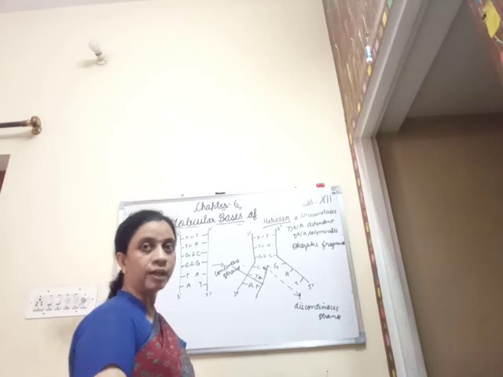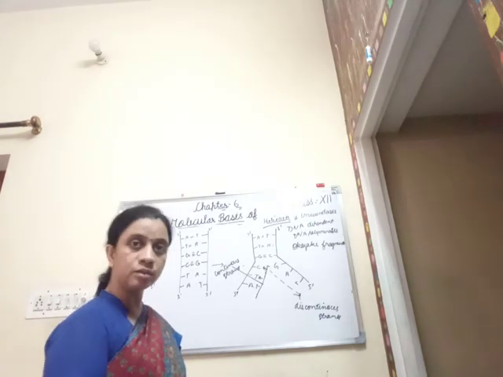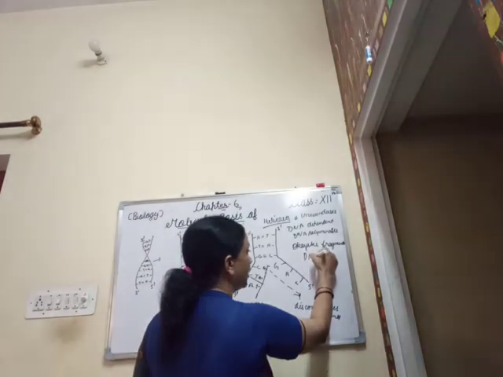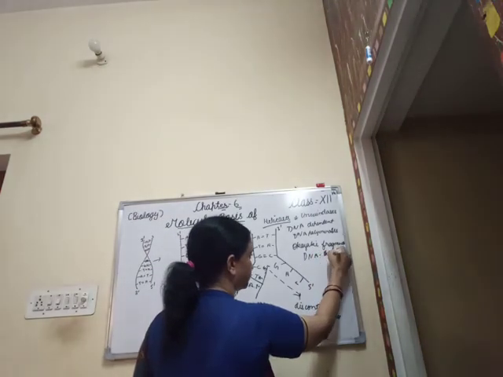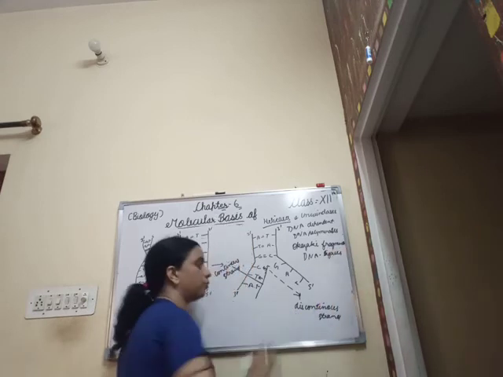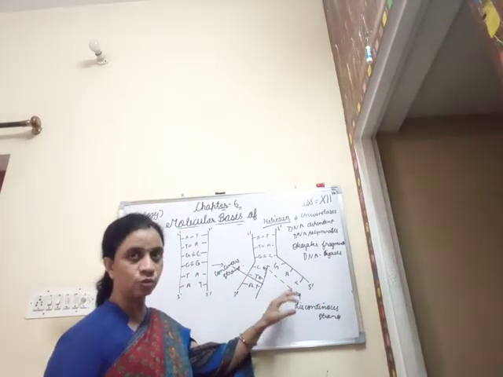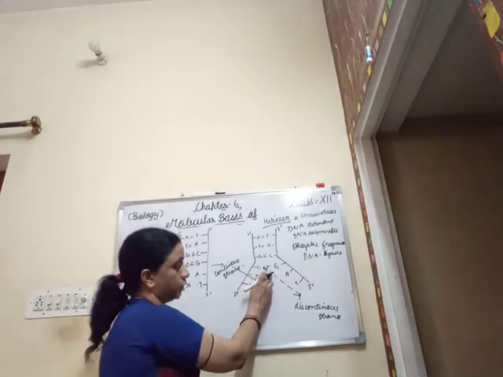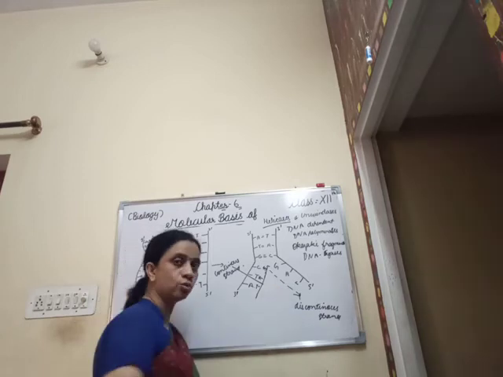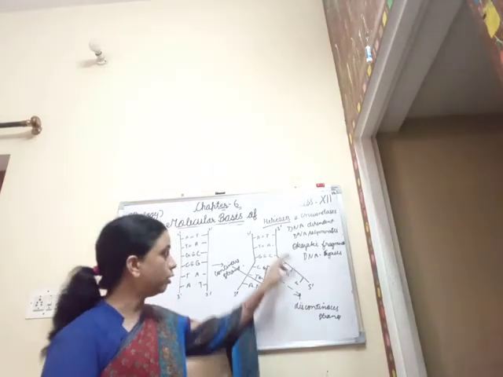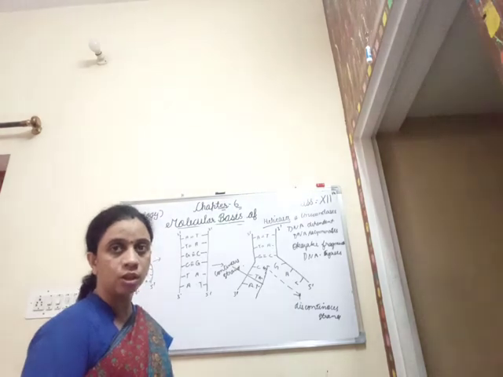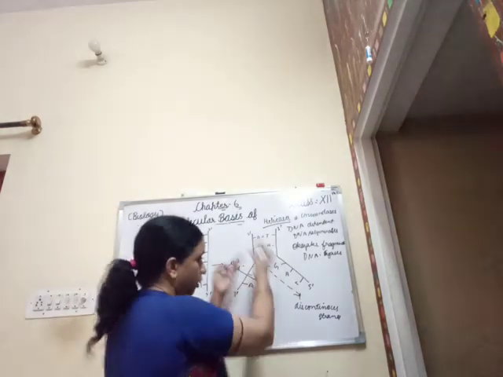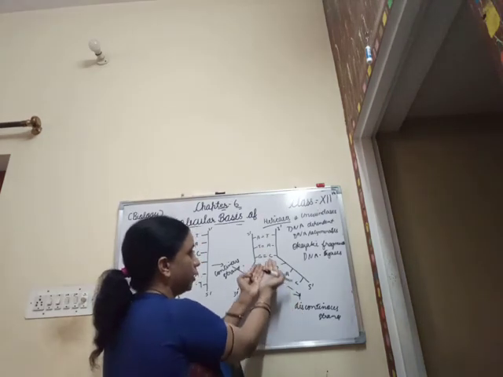Now, to make it a continuous strand, again certain enzymes are required, and these enzymes are said to be the DNA ligases. Clear? After the formation of these Okazaki fragments, the DNA ligase joins up these Okazaki fragments so that a continuous strand can be obtained on the 5' to 3' strand of the template DNA. Clear? So in this manner the replication fork proceeds.